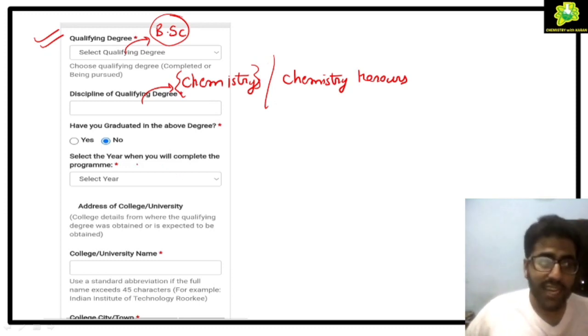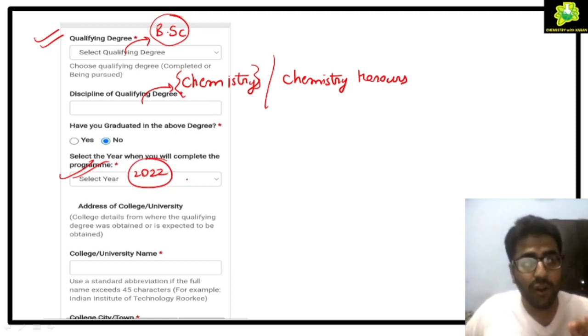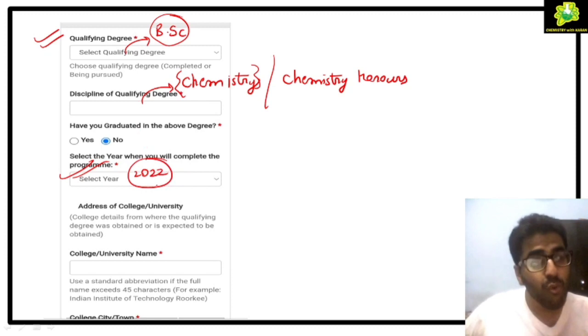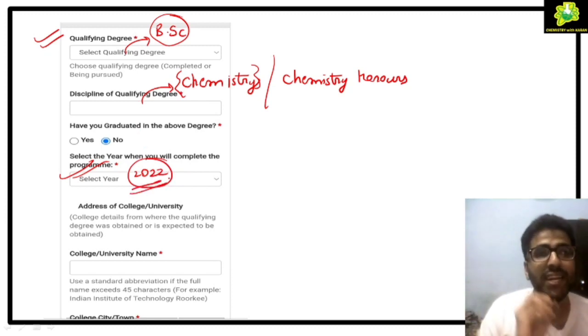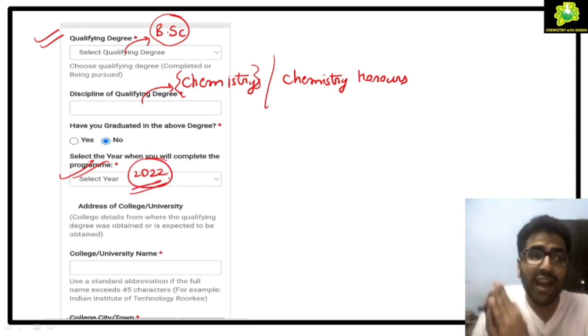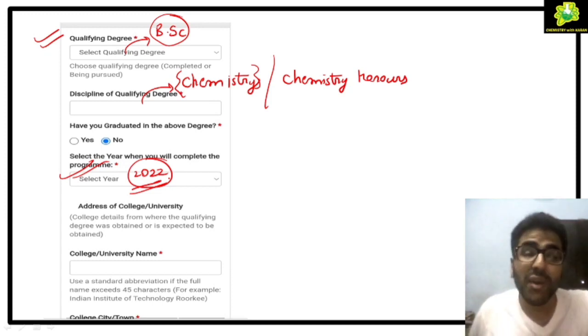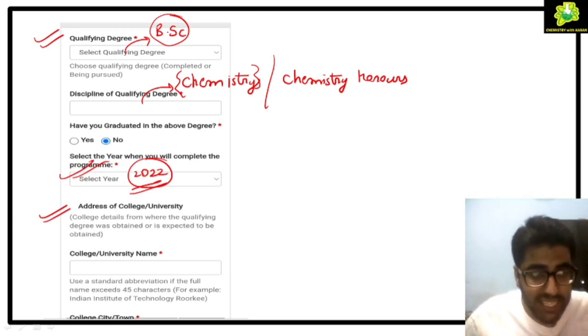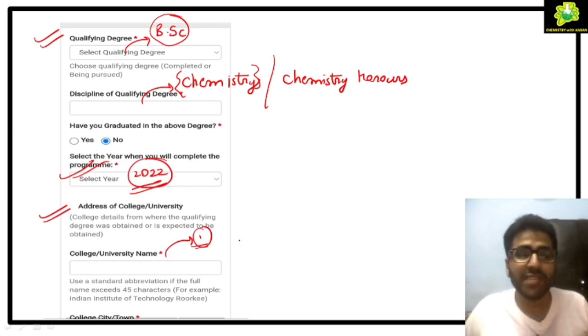Now select the year in which you will be completing your degree. It has to be 2022. If you have not graduated, if you are not a dropper, that means you are in third year, so you have to complete your degree by 2022. That means you will be giving your final semester examination in 2022, the year when you will be appearing for JAM. Now address of the college, university and everything, just remember that you cannot use any apostrophe. For example, I was from St. Stephen's College, so I have to leave out the apostrophe s.